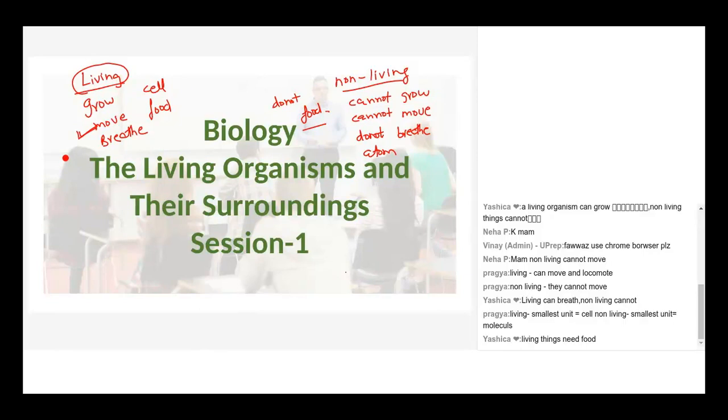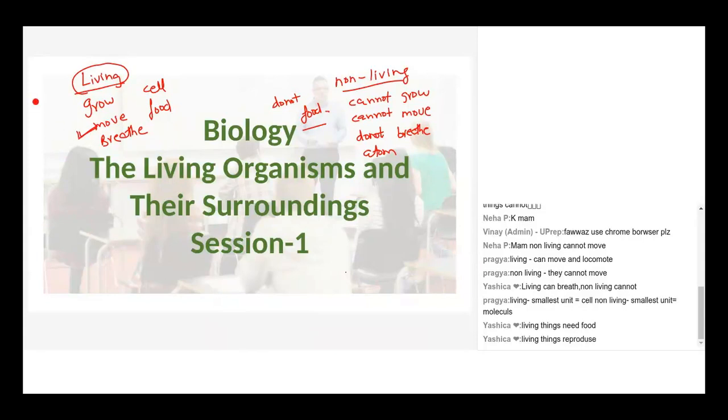Ma'am, I have an important point. Yes, tell me. Living organisms reproduce and non-living organisms don't reproduce. Very good. Excellent point. Living things reproduce. Non-living things do not reproduce. So reproduction doesn't happen in non-living things. And living things also need energy, but non-living things do not need energy. That can be covered in food itself. Food gives us energy in living organisms. Non-living things do not have food. They do not require energy.